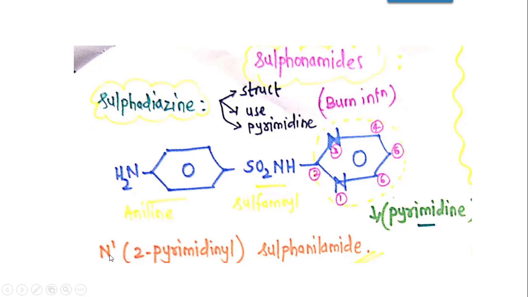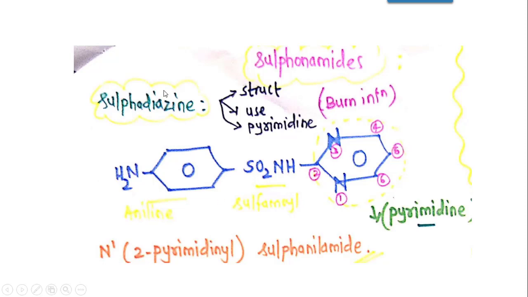So it is written as N1 in brackets 2-pyrimidinyl. That means second position and pyrimidine. So it is 2-pyrimidinyl, and this complete moiety is known as sulfanilamide moiety. So it is N1 2-pyrimidinyl sulfanilamide. What are the common functional groups which you can see in this structure? This is sulfamoyl group. This is aniline ring. Only NH2 is amino, right? And this is heterocycle pyrimidine.